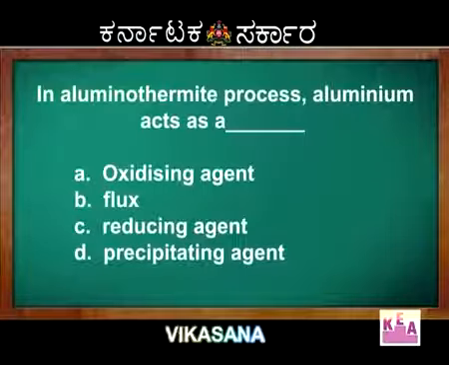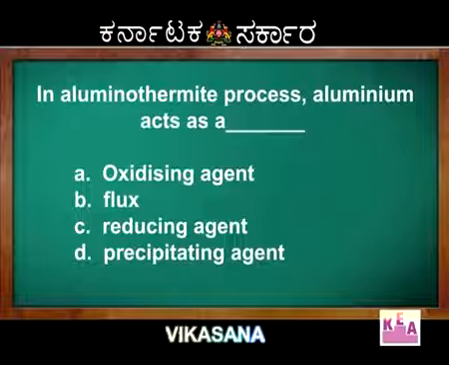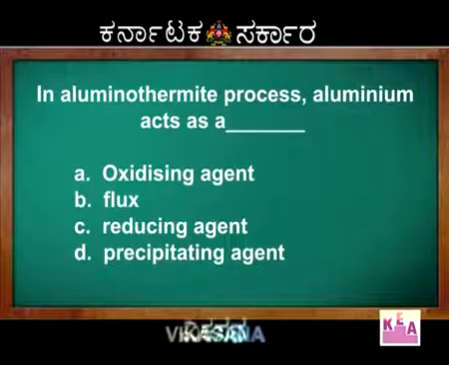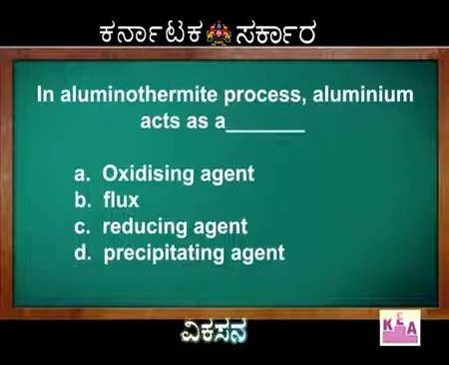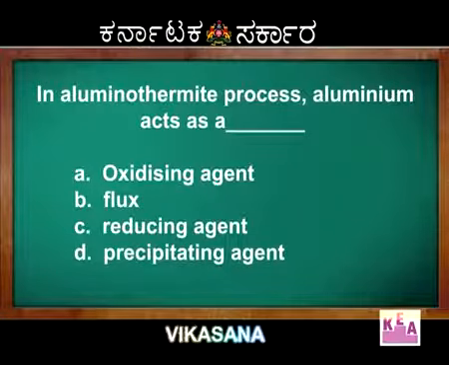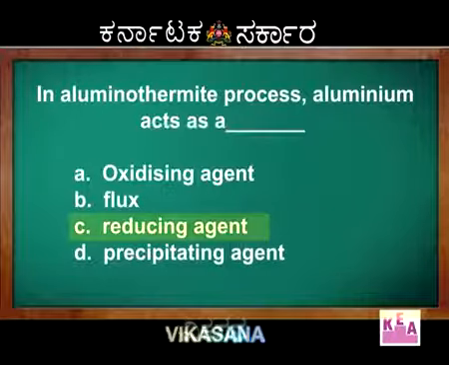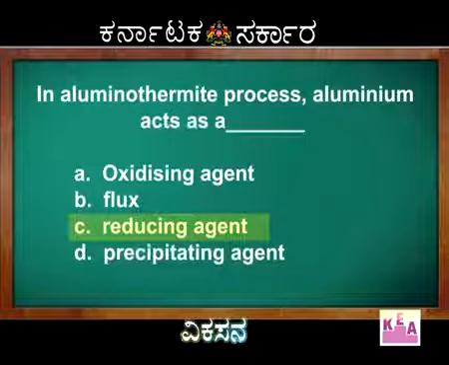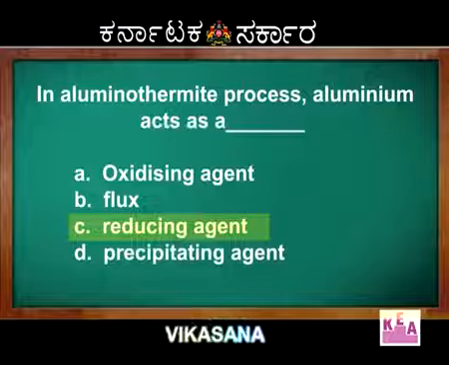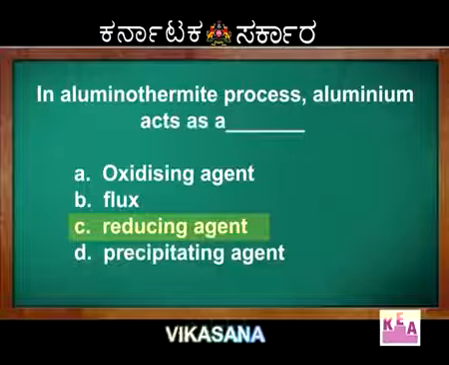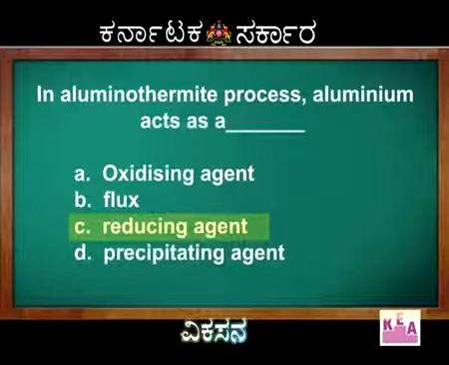Hope you yourself can find what the answer is. In the aluminothermite process, aluminium acts as: option A oxidizing agent, B flux, option C reducing agent, option D precipitating agent. Option C, reducing agent, is the right option. When aluminium is used as a reducing agent, it is used in the reduction of oxides of chromium and manganese preferably. Hope you have understood this.